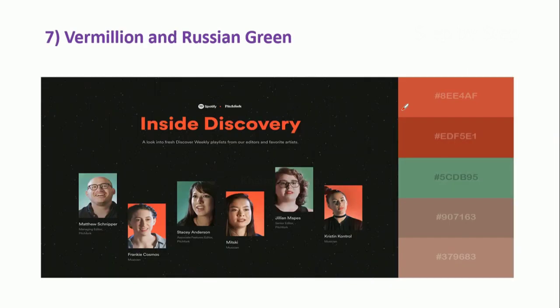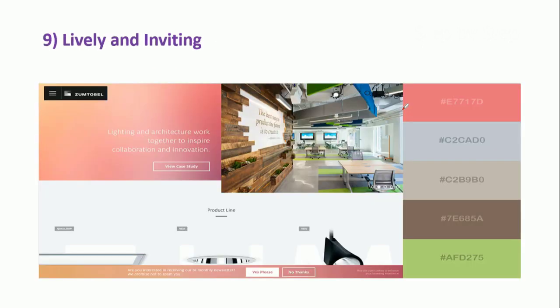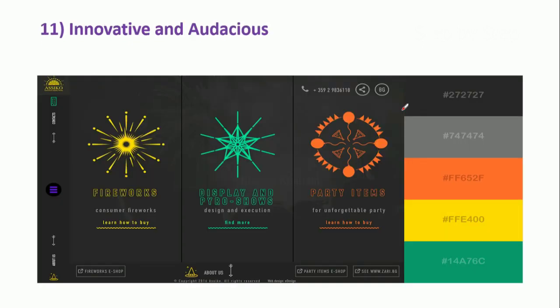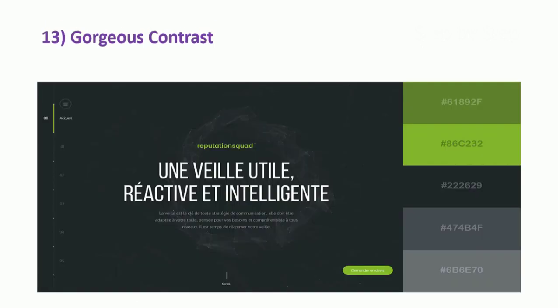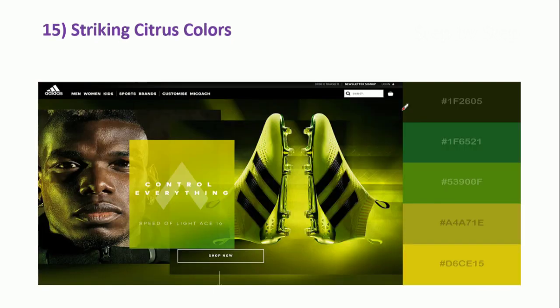Then we have this one. You can see they have selected black as the background, and inside that they have selected this orange color and this green color. Light colors on top of black. This is also nice. We have all these examples. You can just search in Google and you will get many templates. You can refer to those templates and use these colors inside your website. You can create your own websites using the same template. There will not be any harm in choosing this.